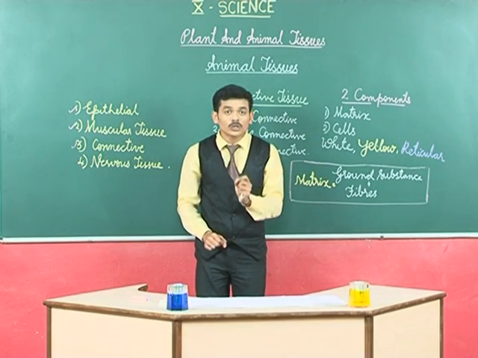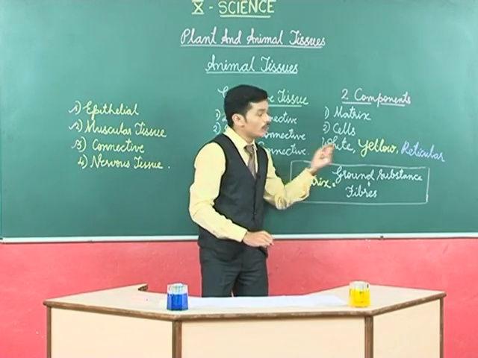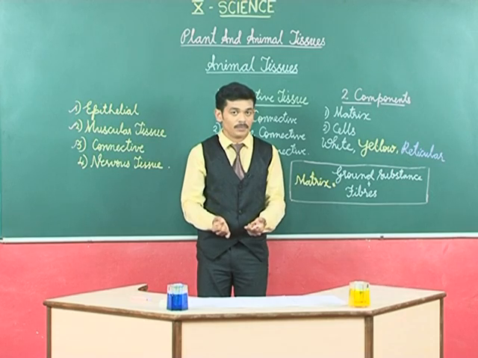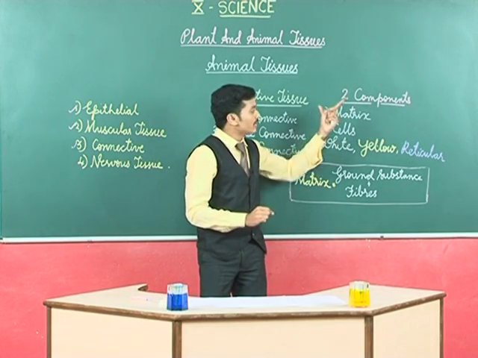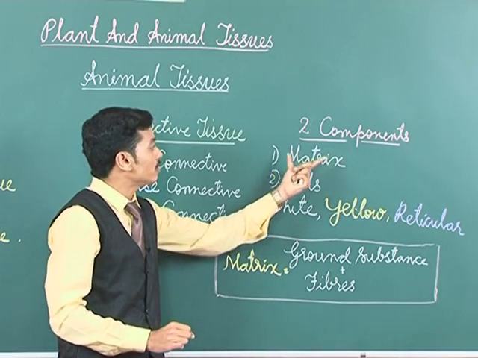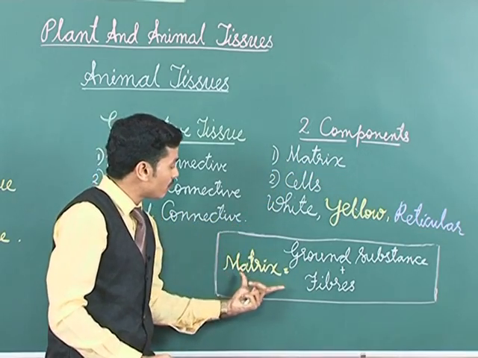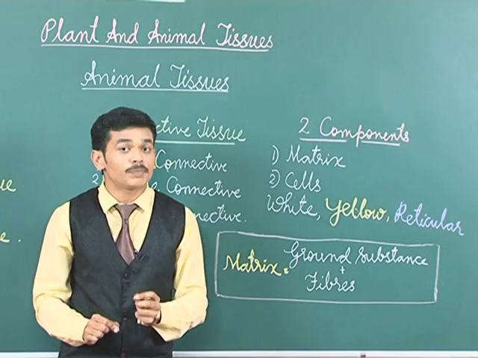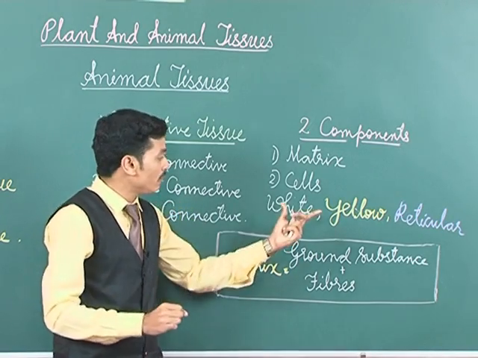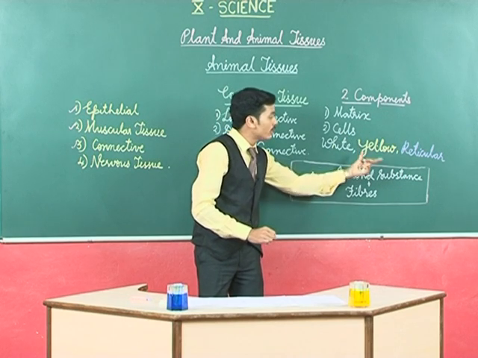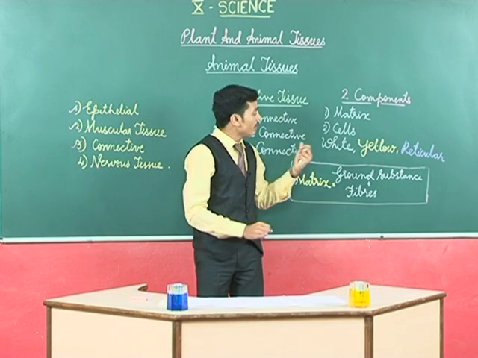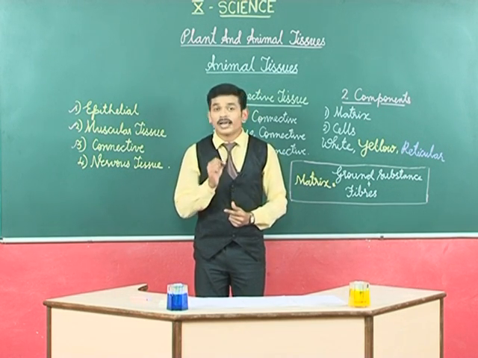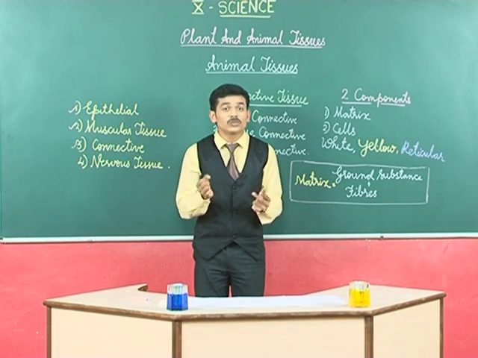White fiber is also known as collagen, and yellow fiber is also known as elastic fiber, and reticular fibers have no other name. So, dear students, now we have studied that connective tissue has two components, matrix and cells. And again, matrix is made up of two components, ground substance and fibers.